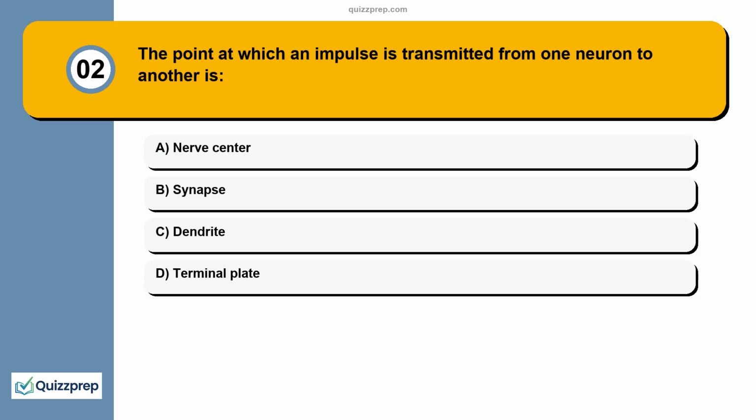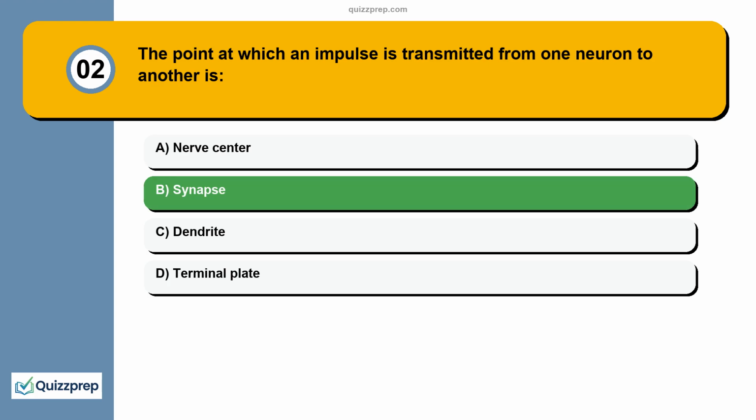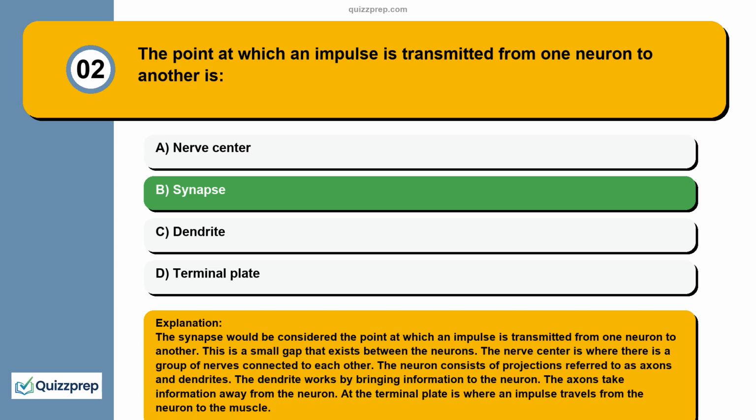Question 2. The point at which an impulse is transmitted from one neuron to another is nerve center, synapse, dendrite, terminal plate. The synapse would be considered the point at which an impulse is transmitted from one neuron to another. This is a small gap that exists between the neurons.